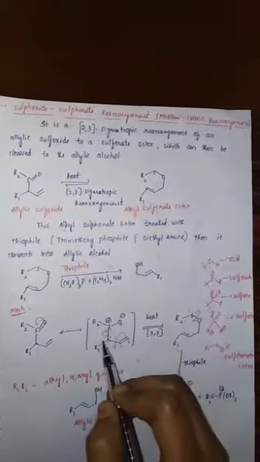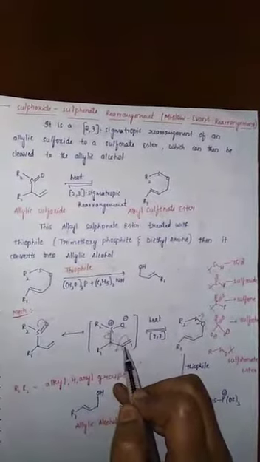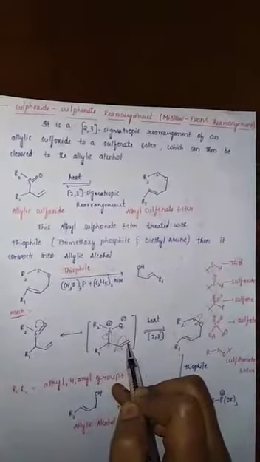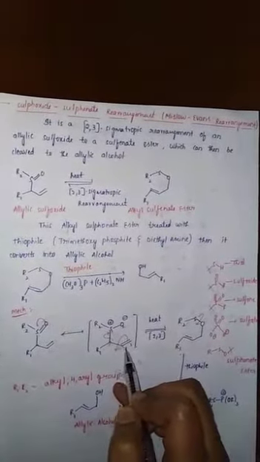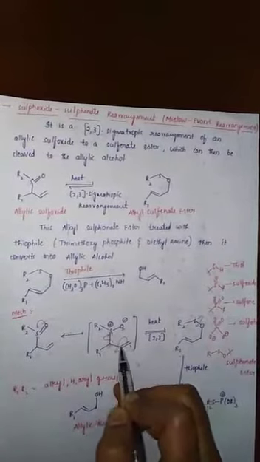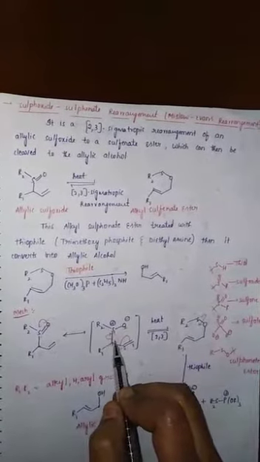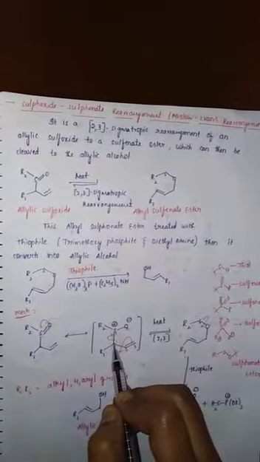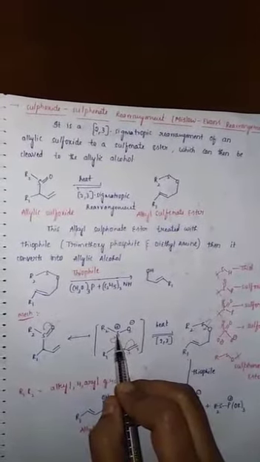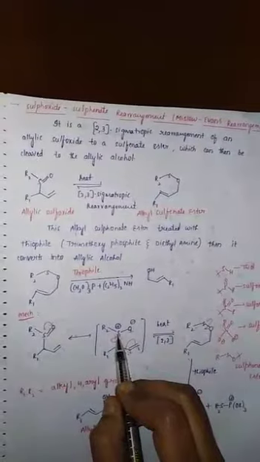Here, we consider the bond between the second and third carbons on polarization. This carbon gets a partial negative charge, this carbon gets a partial positive charge, and the bond between this carbon and sulfur breaks. This carbon gets a partial positive charge, and the charge on sulfur is neutralized.